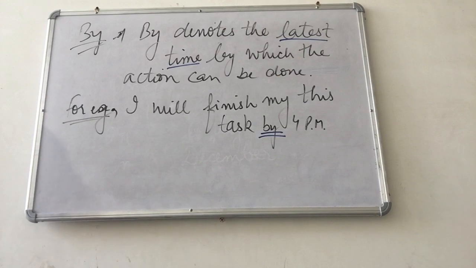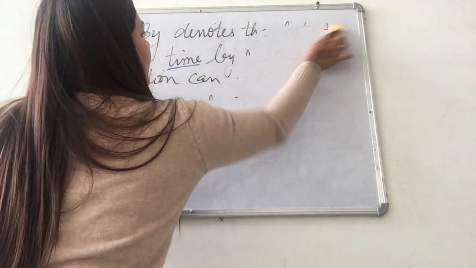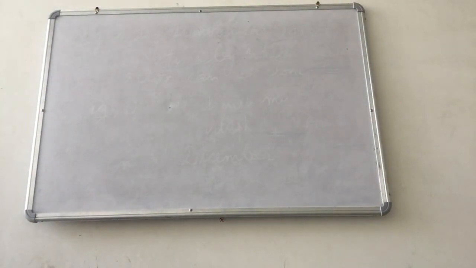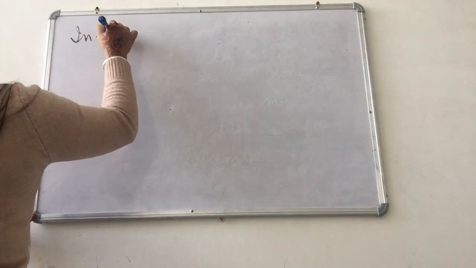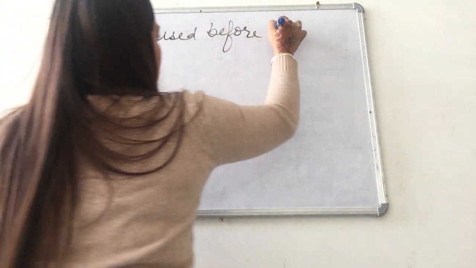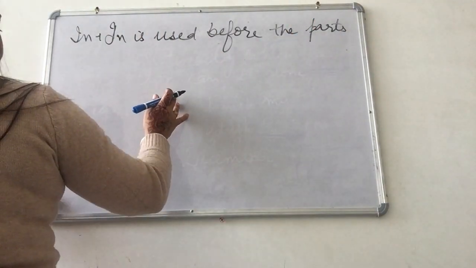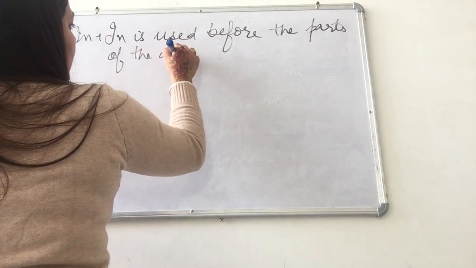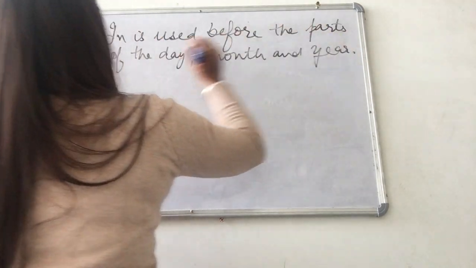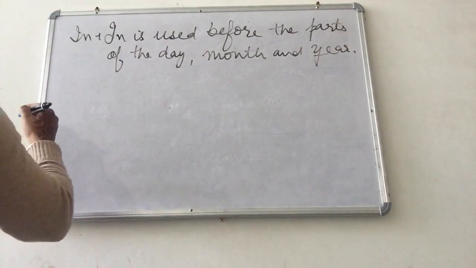Next we have the preposition in. Preposition in is used before the parts of the day, month and year.